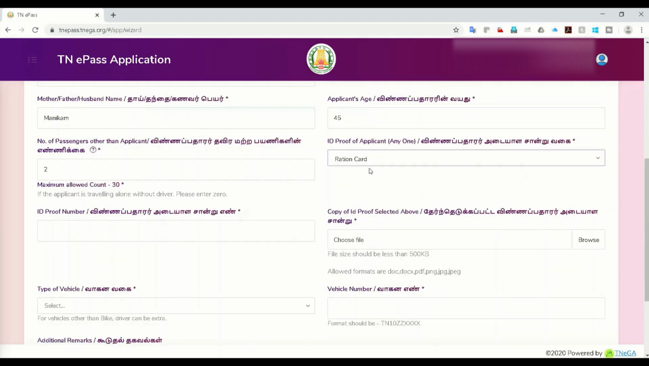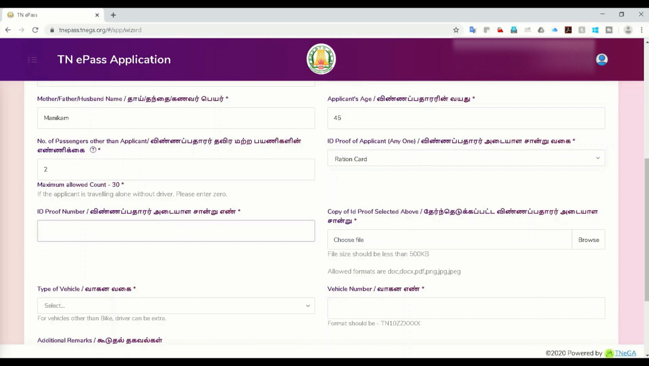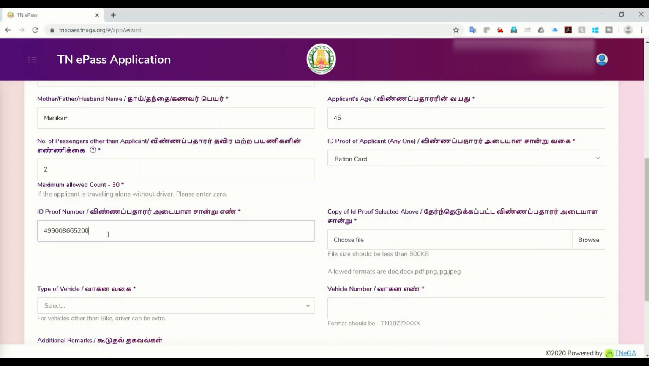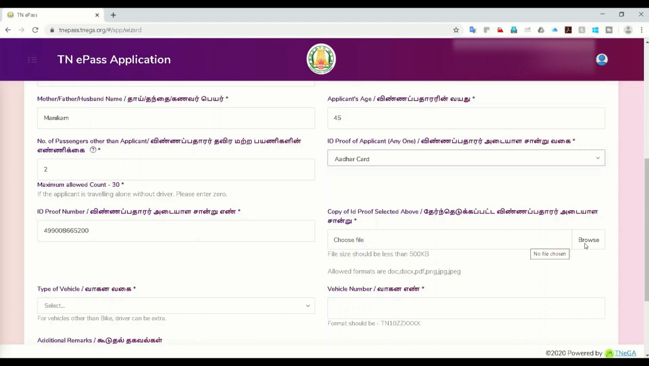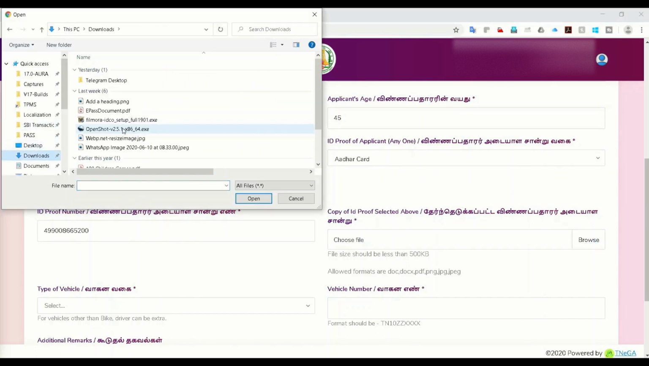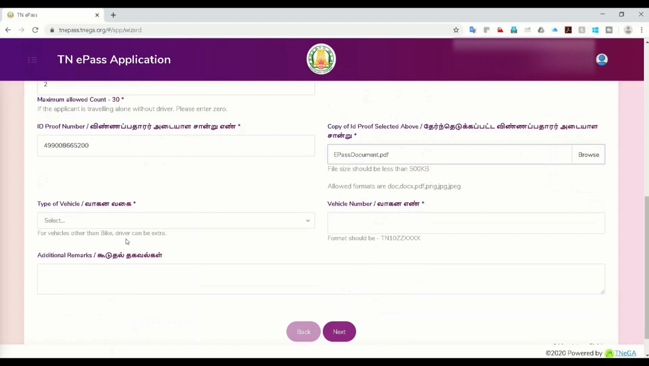It's ID proof. Which ID proof do you have? If your ID proof has a native place address, then it will be much easier for you. So in this case, I have a ration card, and you need to enter a valid ID number here. For example, I'm entering the Aadhaar card number here, and let me select Aadhaar card. So choose a file. Let me go here and see the EPASS document, a sample document I'm attaching here, for example. It should be a 500 KB document.